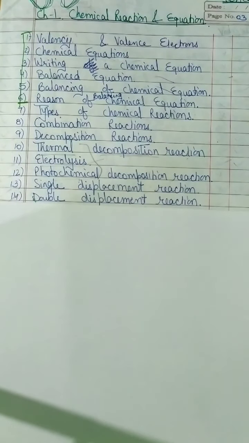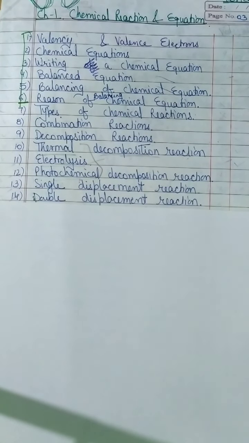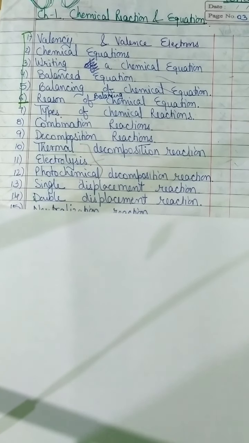Next comes double displacement reaction. Now it is also displacement, but here it is double. You know, double means the displacement between two elements, like oxygen is with hydrogen and nitrogen is having sulfur, right? So the nitrogen is with sulfur. So the nitrogen comes to hydrogen instead of oxygen, and the oxygen goes to sulfur. So like this, it is a double displacement. One element takes the place of other, and the other one also takes the place of the first one. So it is called double displacement reaction.